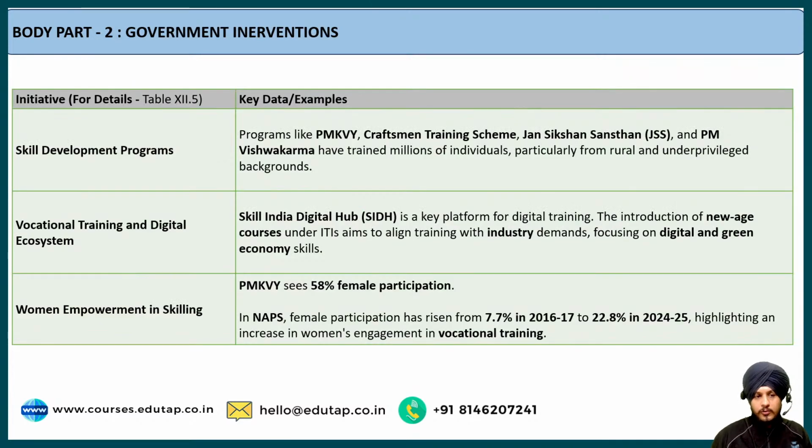Now let us move on to the next body part, which is regarding the government interventions, and all these points I have taken from the economic survey only. Since a lot of information is written in the economic survey, there is a lot of data also.